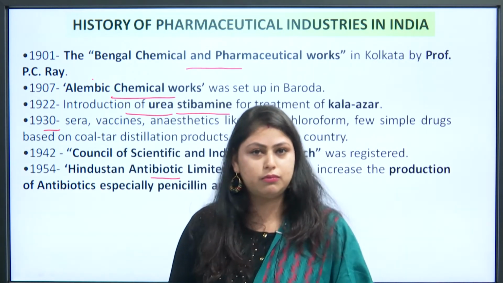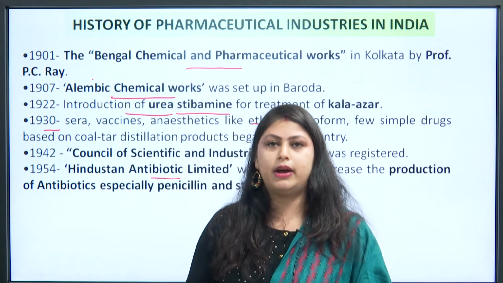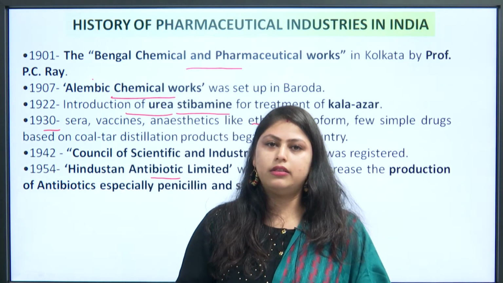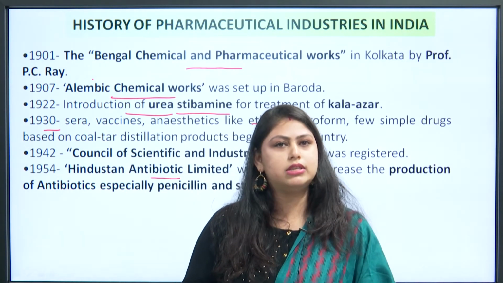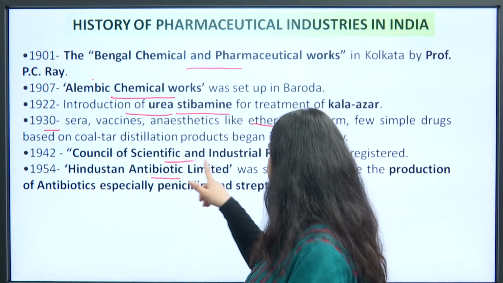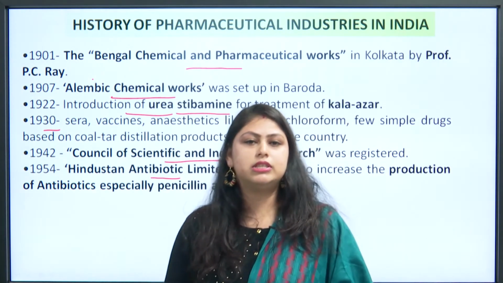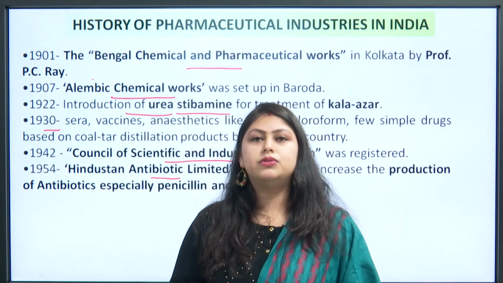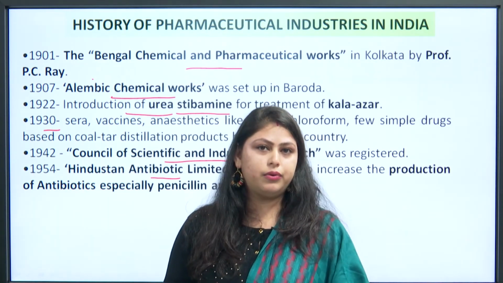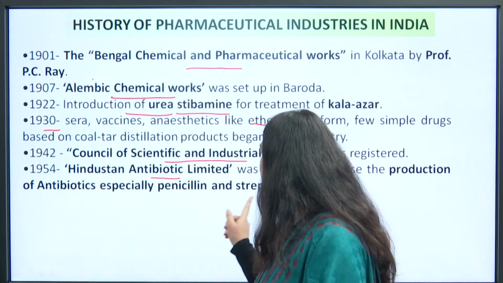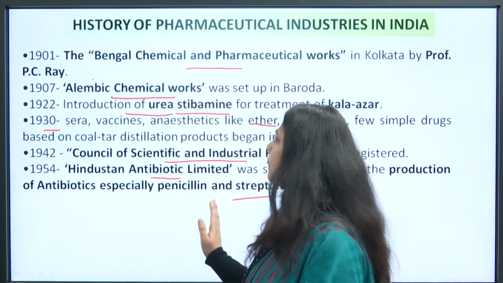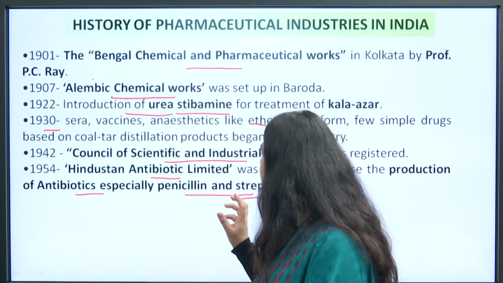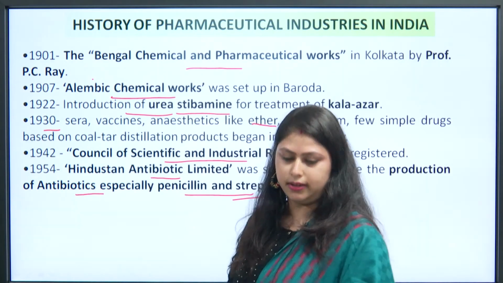Then manufacturing was started of sera, vaccines, anesthetics like ether, chloroform and a few simple drugs in the country, with the coal tar distillation process. Then the Council of Scientific and Industrial Research was registered. Then Hindustan Antibiotics Limited was set up to increase the production of antibiotics in the country, like penicillin and streptomycin. So you can learn this. It's very easy, you should know the names of the antibiotics, penicillin and streptomycin.